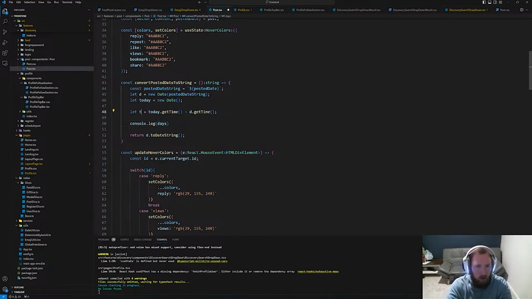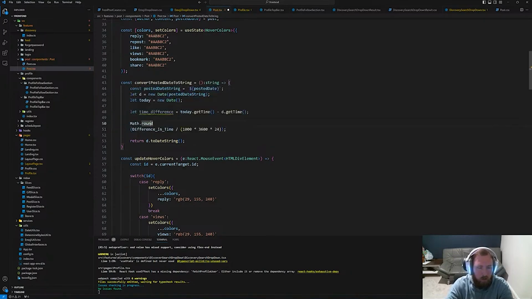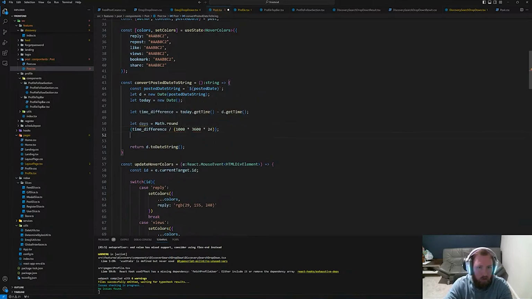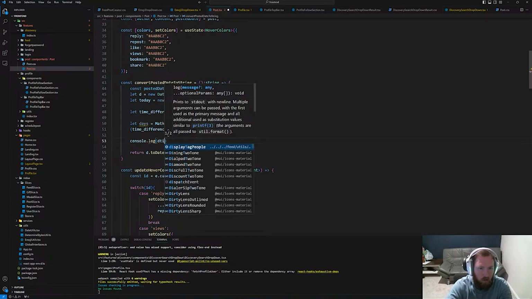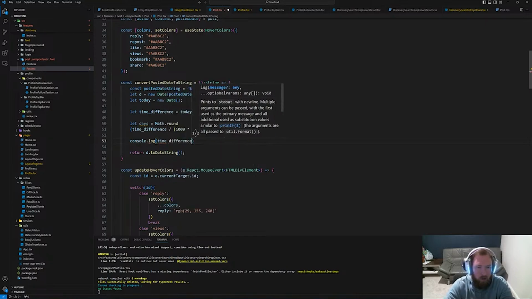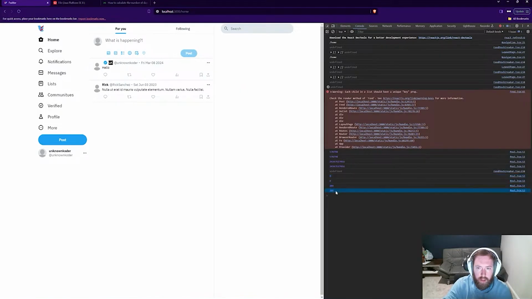This will be time difference, and then we can go ahead and paste this, and we'll say let days equal to Math.round, and this will be time_difference, and then we can console.log time difference, 0 days and 280 days.